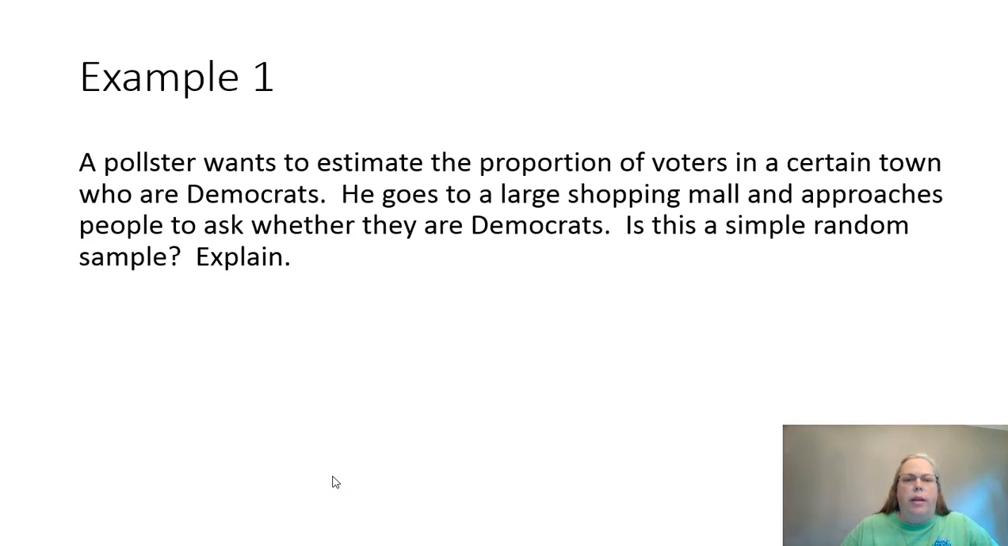These are the examples from Lesson 1.1 in the Essential Statistics book. Lesson 1.1 is on sampling. A pollster wants to estimate the proportion of voters in a certain town who are Democrats.